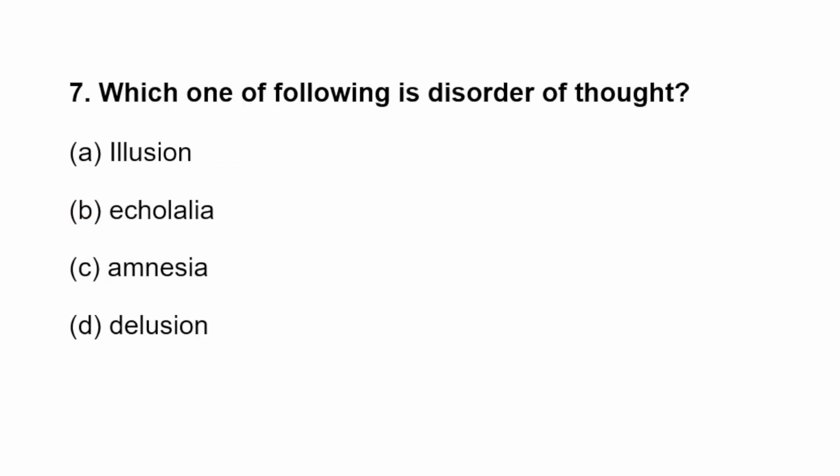Next question. Which one of the following is a disorder of thought? Regarding thought, what disorder will we call it? A. Illusion, B. Echolalia, C. Amnesia, D. Delusion. So regarding thought, delusion means a strong belief regarding something, that is called delusion. Whatever belief there is regarding thought, that is called delusion.